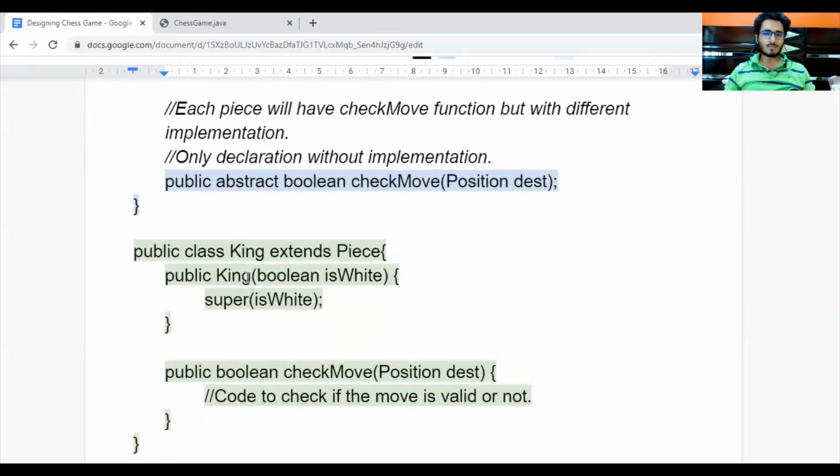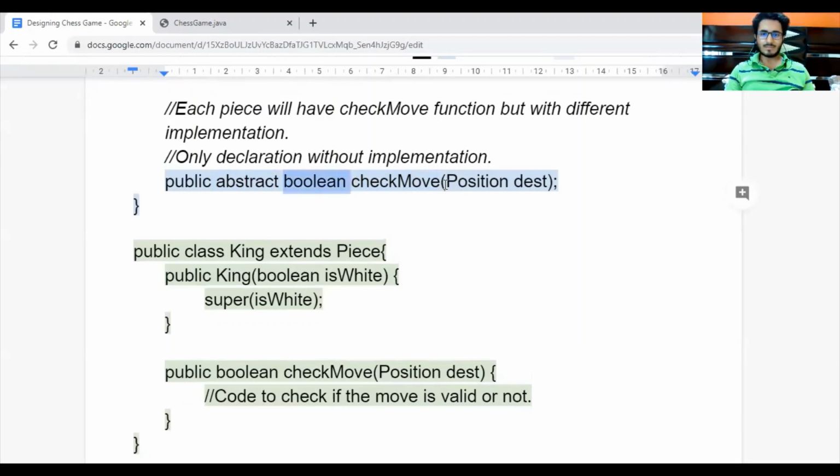Now, as we discussed before in the video, there are 6 kinds of pieces and each piece moves on the chessboard, but their moves are different. That is, a rook moves along the rows and columns, whereas a bishop moves diagonally. So we have taken a check move function, and it is an abstract function. So each of the 6 classes will have their own implementation. It returns a boolean data type.